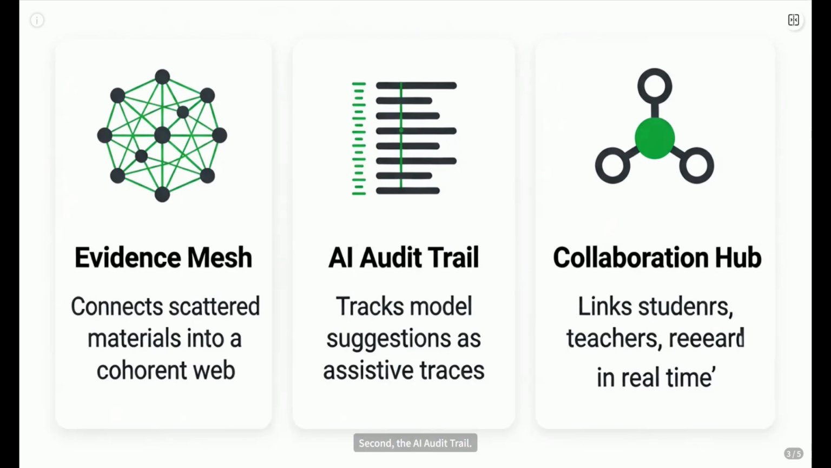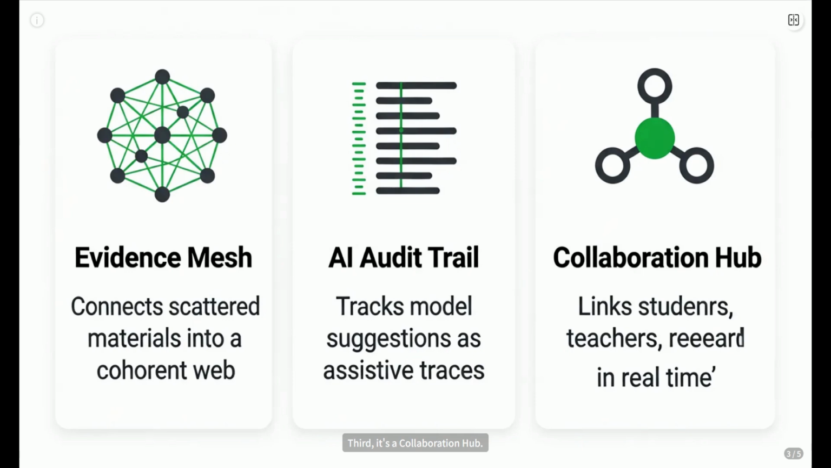Second, the AI audit trail. You use AI, great. But where did that suggestion come from? Did you tweak it, reject it? This system keeps track of all that, so the AI is an assistant, not a black box dictating terms. Every model suggestion is a traceable assistive input.